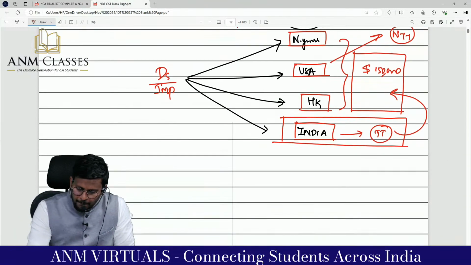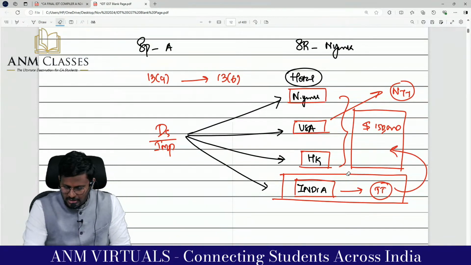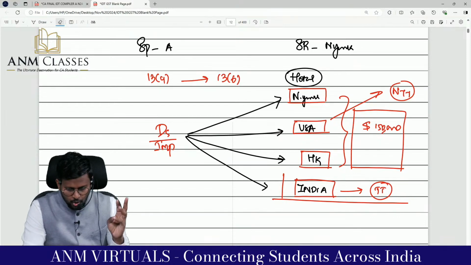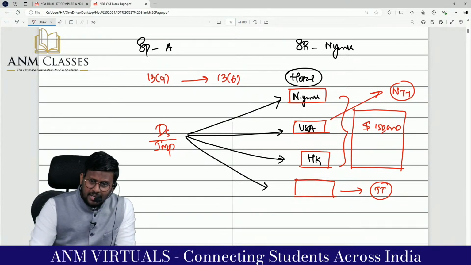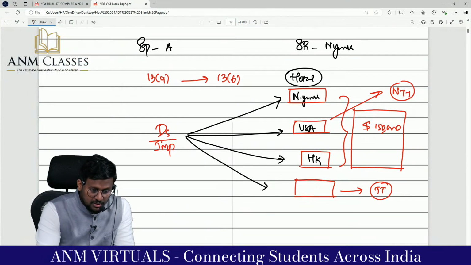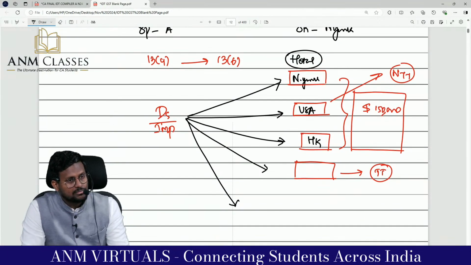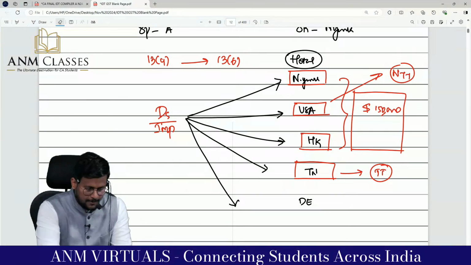Now the same example I am altering. Where are you going to build the hotel? New York, USA, Hong Kong, India. In India, my dear lovable students, there are 2 hotels they have decided, because they understood that people of India are eating a lot. One in Tamil Nadu and one in the National Capital Region, called Delhi. So 2 places.